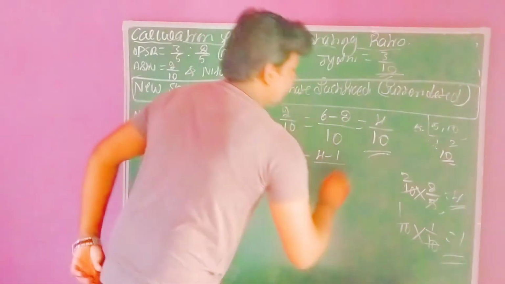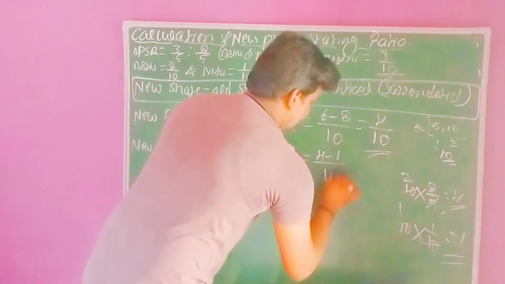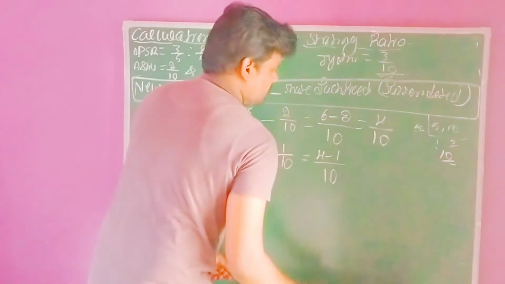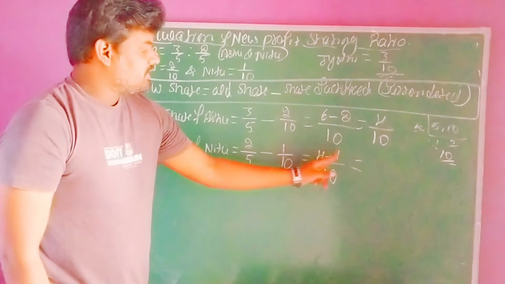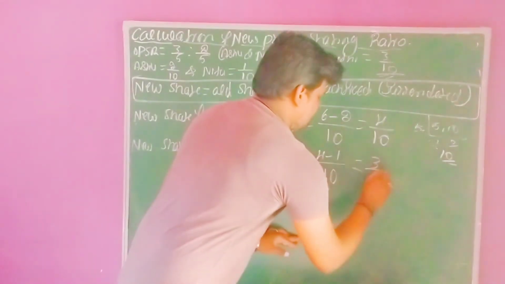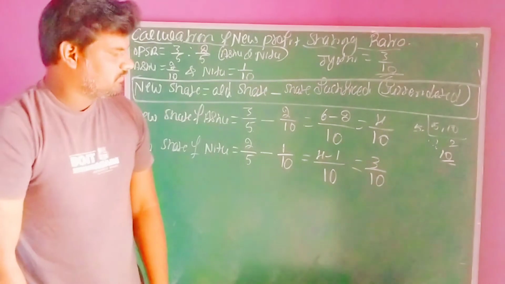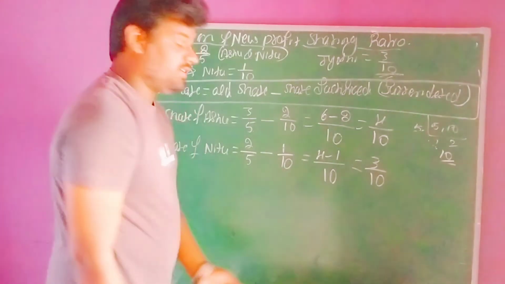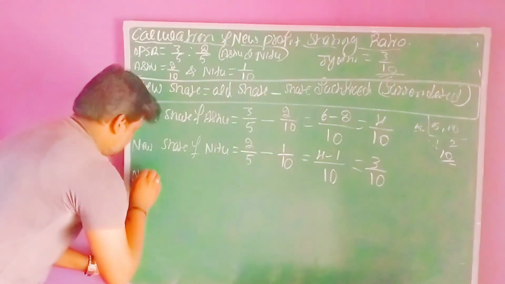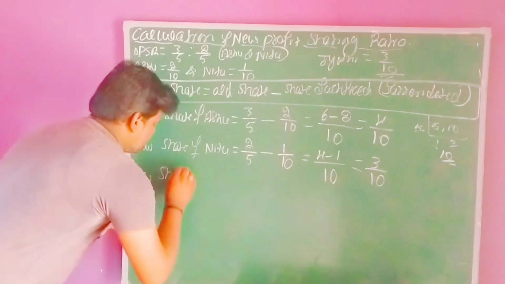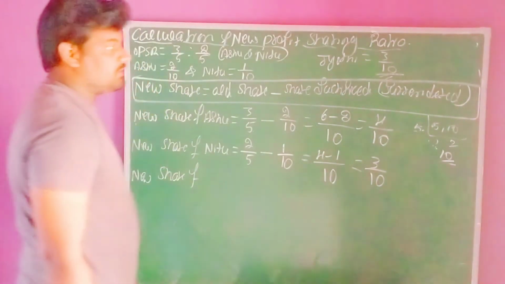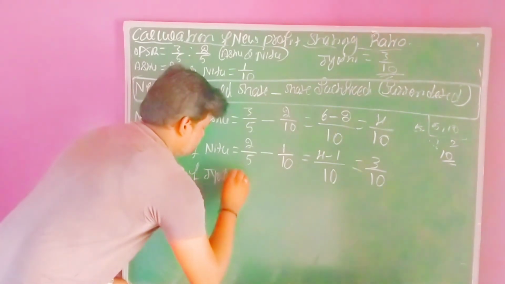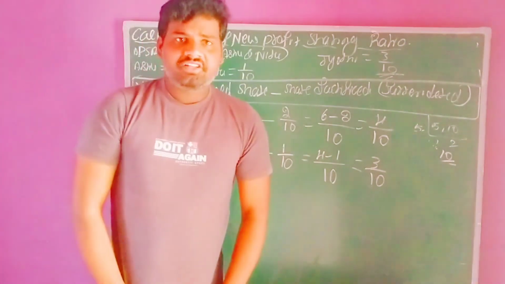4 minus 1, divided by the maximum value 10, right? You have to write 10. So 4 minus 1 is 3. 3 by 10. So this is the new share of Neetu. Who's the next partner? New share of Jyoti. Jyoti is a new partner in the business. How much share are they offered?